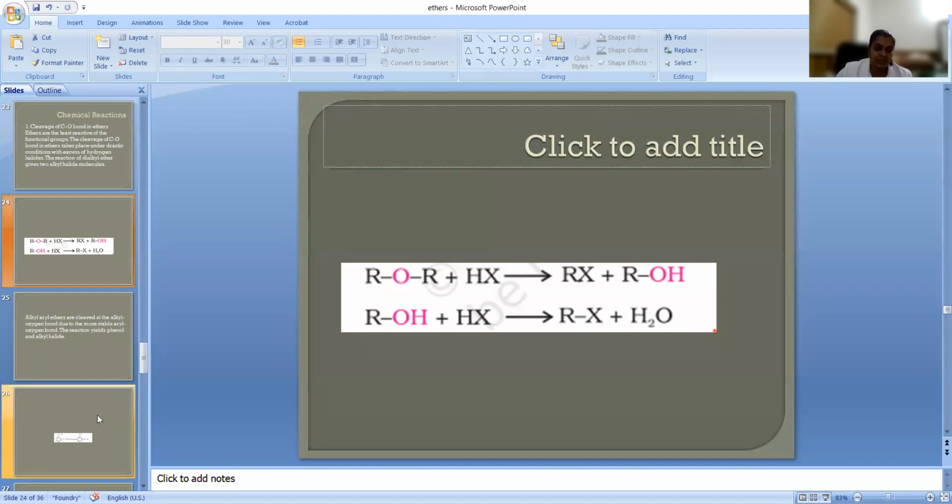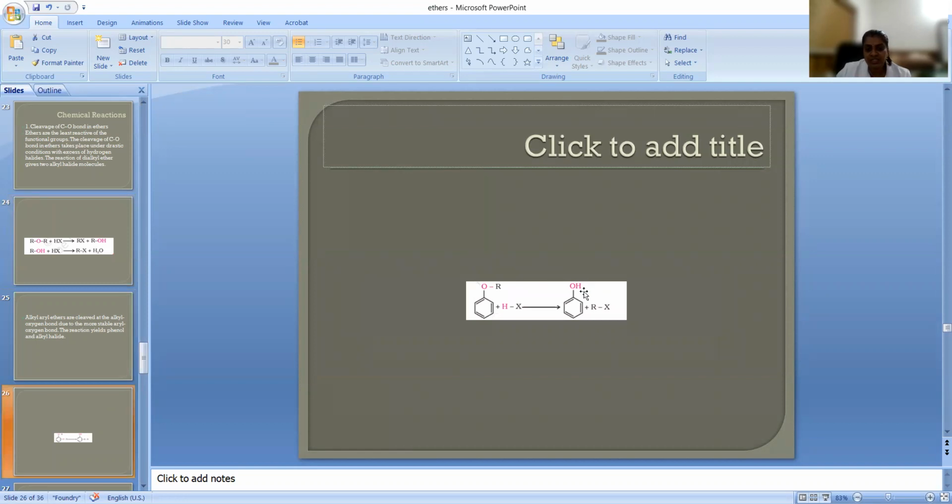Another reaction is this. In this also, there are two possibilities of CO bond breaking. If you see here, it can break here, and here also. But actually this bond is not going to break, only this bond is breaking because this is weaker than that one. Why? Because here the oxygen atom is bonded with an sp3 hybridized carbon atom, but on the ring, it is connected with an sp2 hybridized carbon atom.